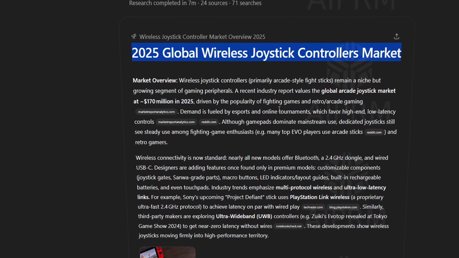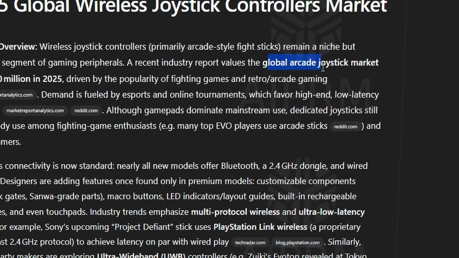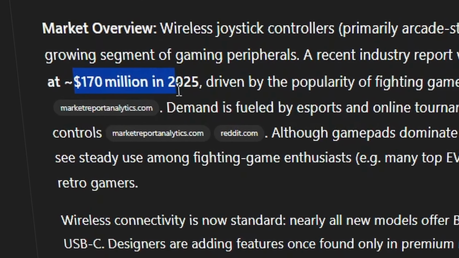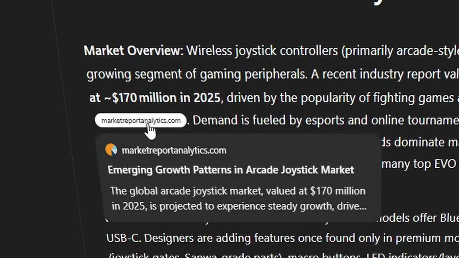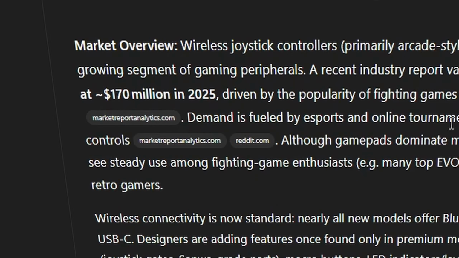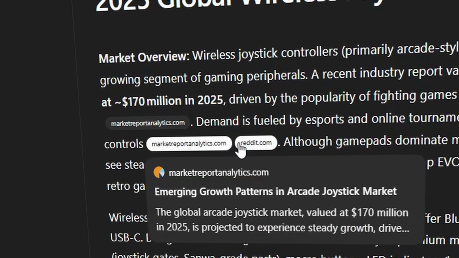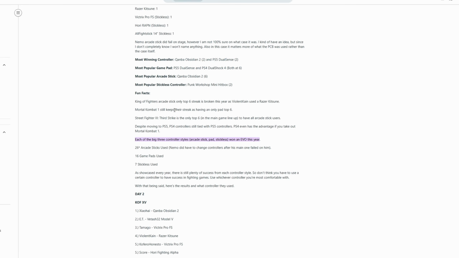The heading is 2025 Global Wireless Joystick Controllers Market. Here it is talking about the classic arcade-style joystick we all used to play with as kids. But here's the surprise, it says the arcade joystick market is still alive and valued at $170 million in 2025. It even gave me the sources so I can double check and verify the data myself. As part of the results, it's not just giving me text, it is providing website links and even forum links. Here's one from Reddit. For example, let's check it out.